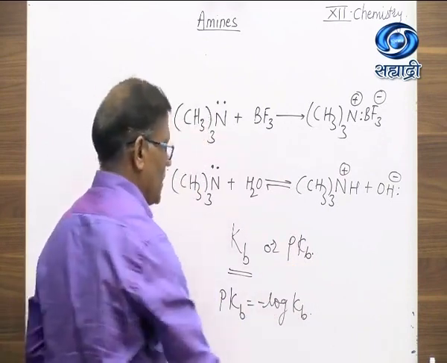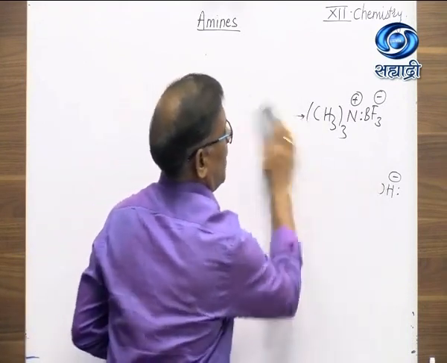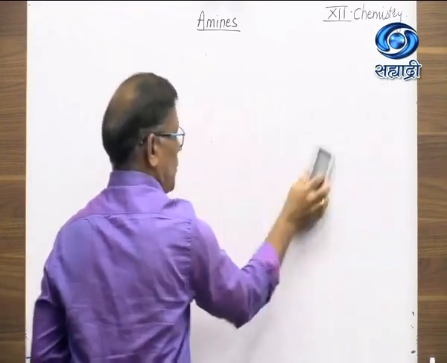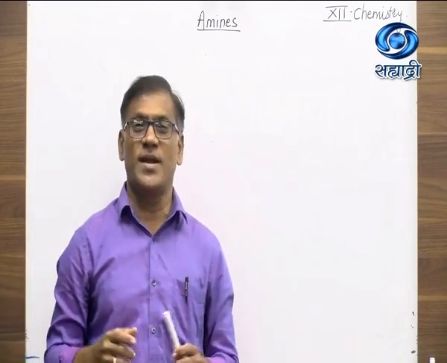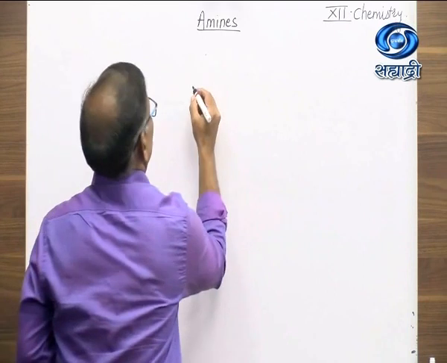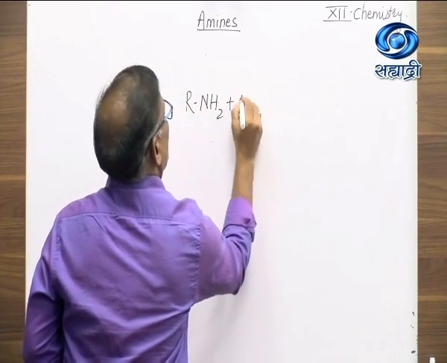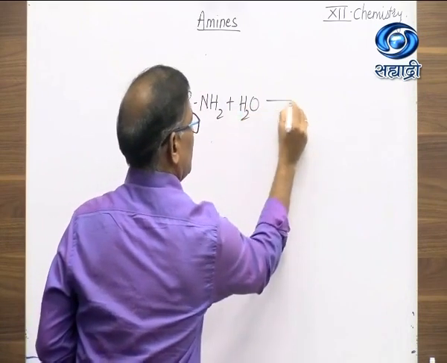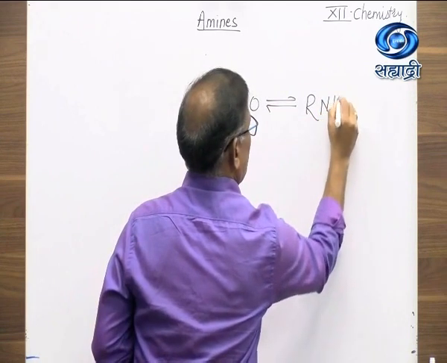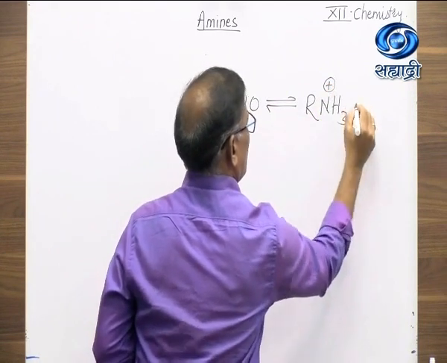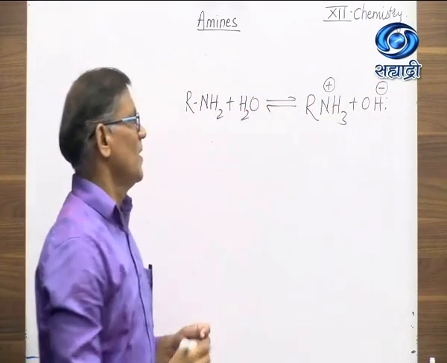Now we study one important equilibrium reaction and find out how Kb and pKb play an important role in the basic strength of amines quantitatively. Let us consider a primary amine, that is RNH2, which on treatment with water gives RNH3 plus and OH minus ion.